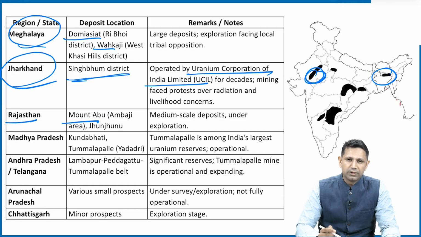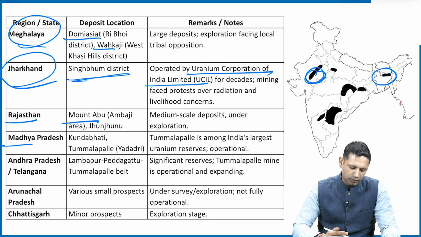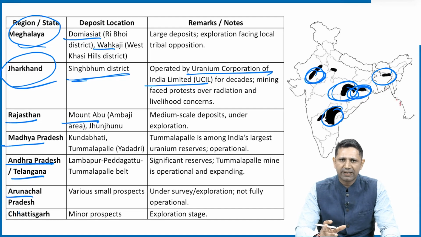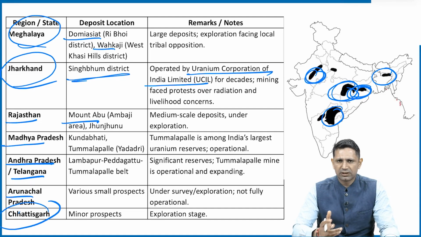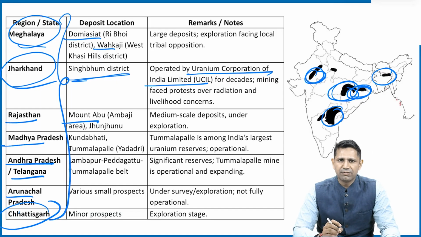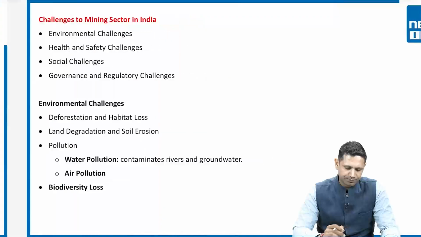Here, the uranium deposits have been found. Then in Madhya Pradesh, in this region, the uranium deposits have been found. In Chhattisgarh also, the uranium deposits have been located. Then Andhra Pradesh and Telangana, the uranium deposits. Then Arunachal Pradesh, some kind of deposits have been found. And lastly, in Chhattisgarh, the deposits have been found. So basically, these are the regions in which uranium deposits have been located.